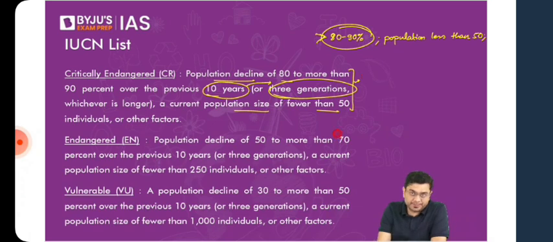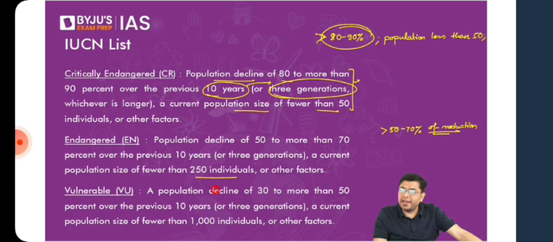Then you have endangered. Endangered, similarly, where the population reduction has been around 50 to 70%. Okay, again in the same time period, either in the past 10 years or for the past 3 generations, and where you have fewer than 250 individuals or any other factor involved, there you will have the species being classified as endangered. Then you have the vulnerable species. Vulnerable, where a population decline of 30 to 50% over the past 10 years, fewer than 1,000 individuals or any other factor. So that is how the classification is done.